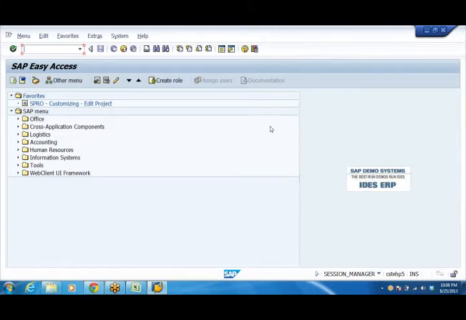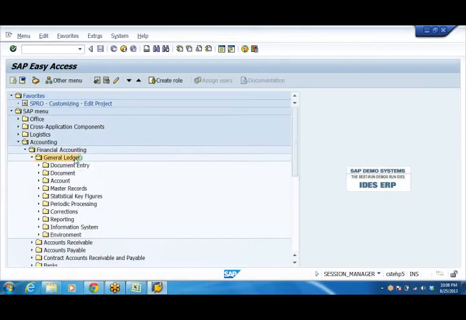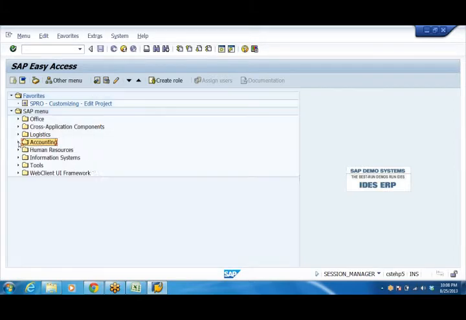This is the title bar, and this is the transaction toolbar; depending upon the nature of the transaction, this will change. This is the body of the screen, and this is the SAP menu, where you can drill down: financial accounting, general ledger, like this. If you drill down everything, it might go almost a kilometer in length.